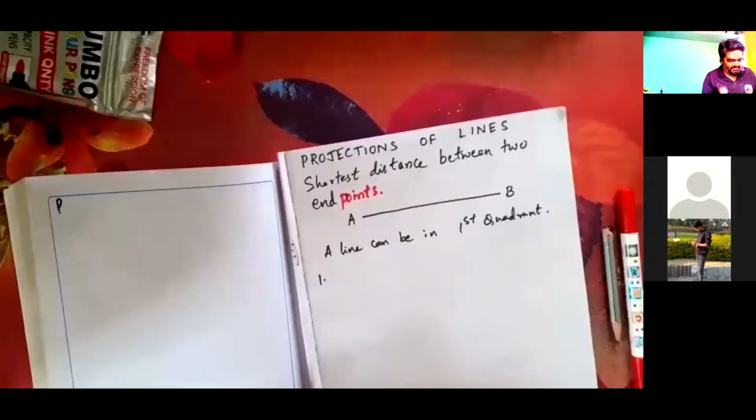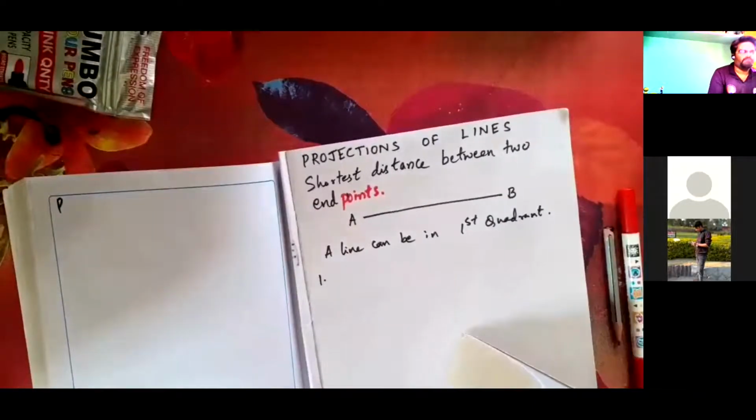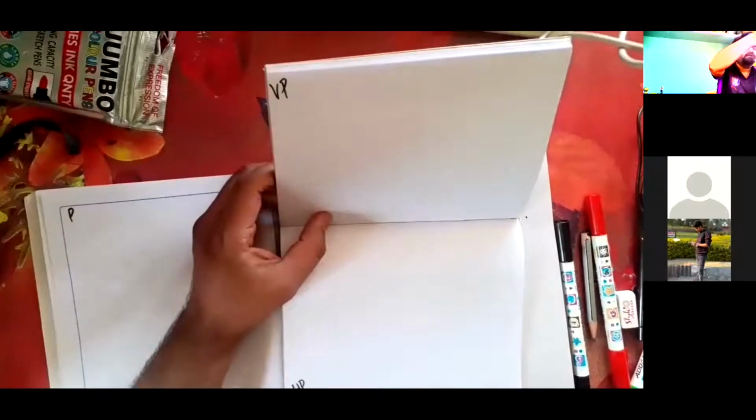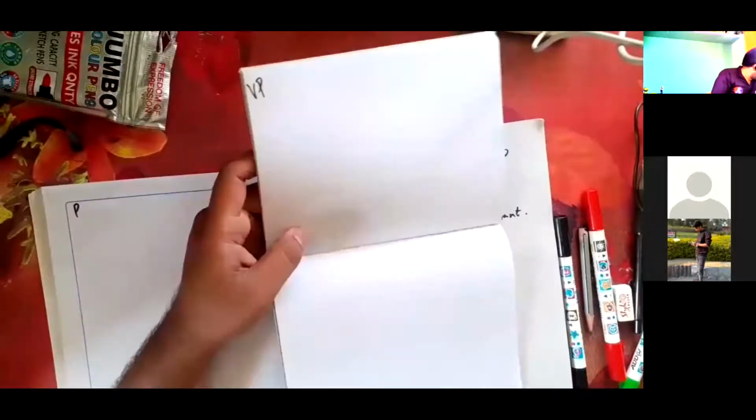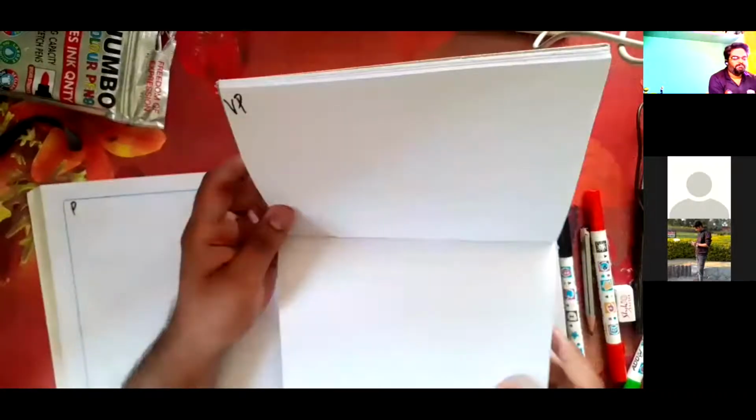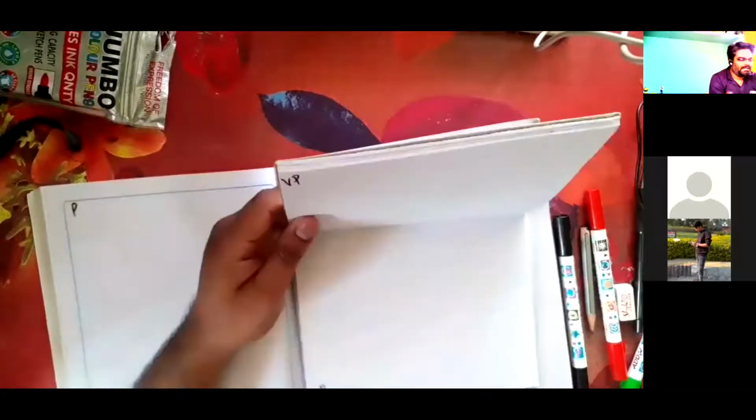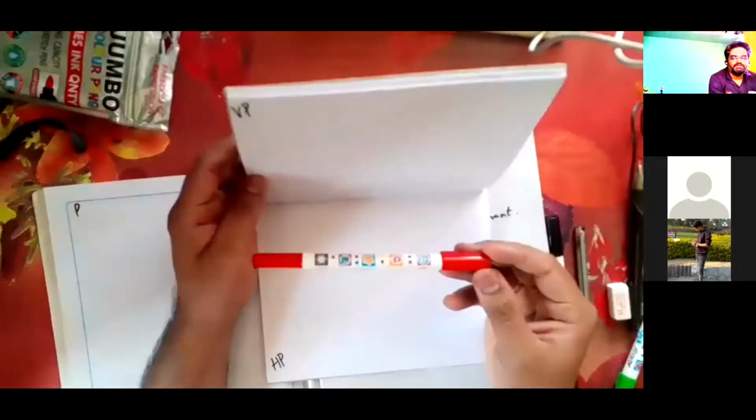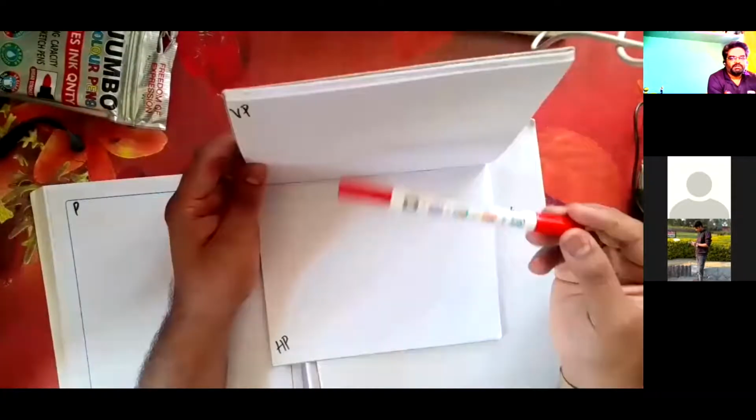This is my first quadrant. I am using this book. Any book you can use and try to solve the problem. So this is my book, and I will assume this is my line AB. This is my first quadrant, with the vertical plane and horizontal plane. What are the possibilities?